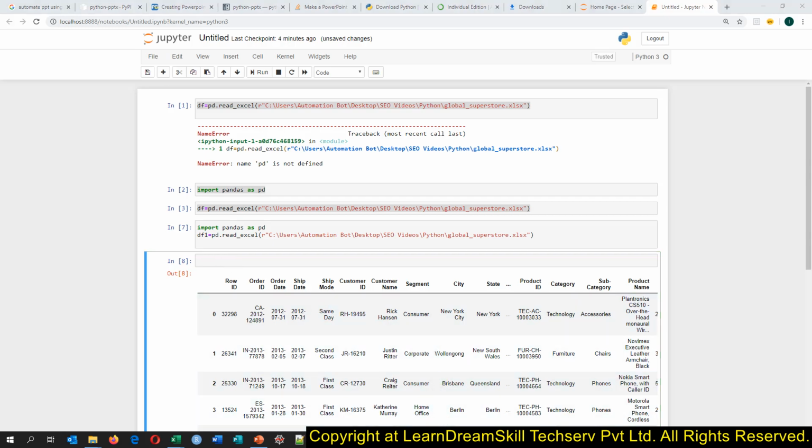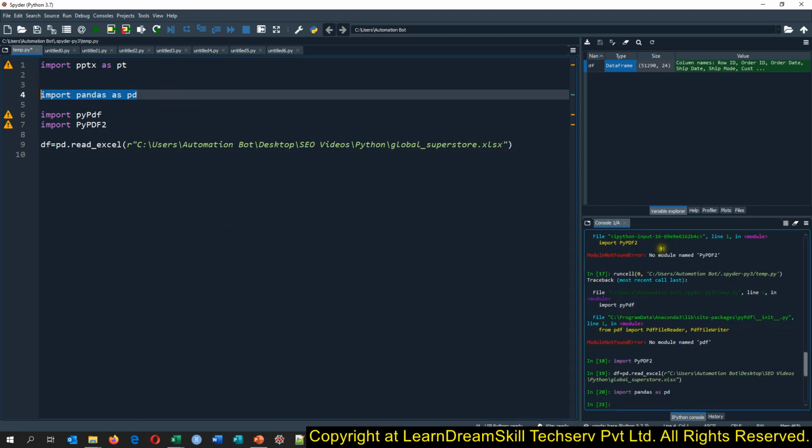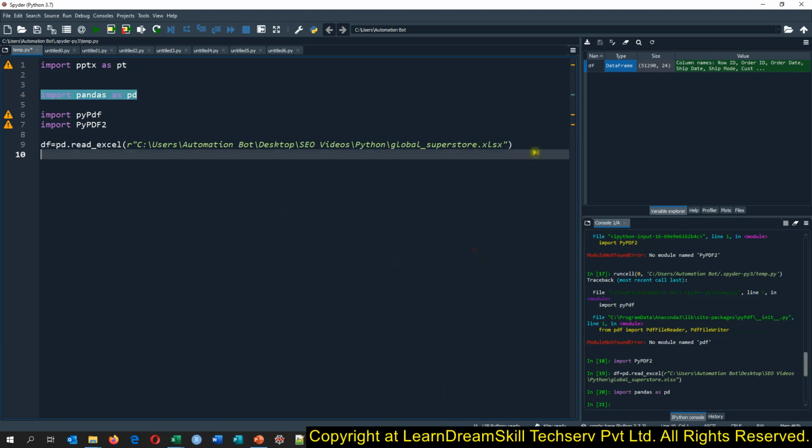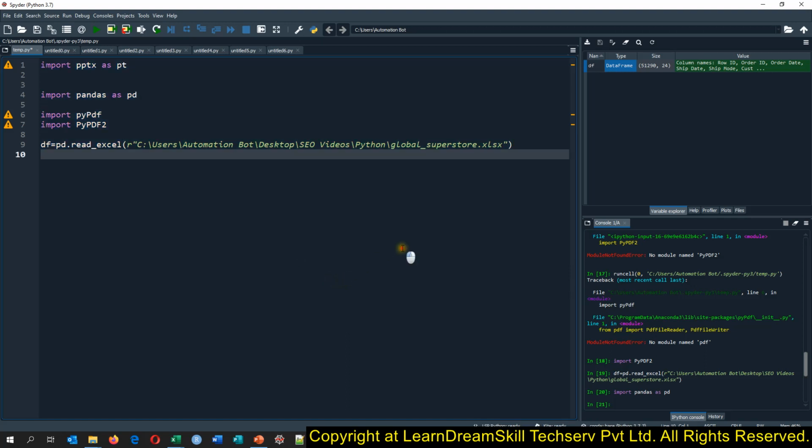Whereas if you come here, you can run any code. You just select this and press F9, and it will run only that code, whatever you have selected. So it gives you lots of functionality. You will have the Python functionalities available as well, and you have the Anaconda functionalities as well. Lots of libraries have been installed over here. So I would say I'm now done with explaining setting up the Python environment to learn.